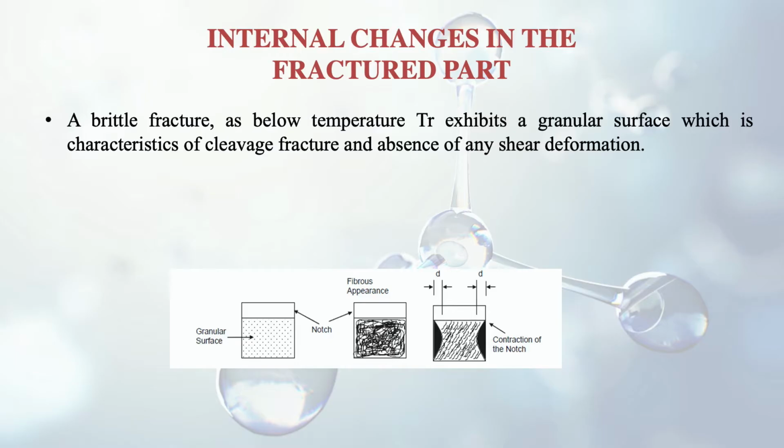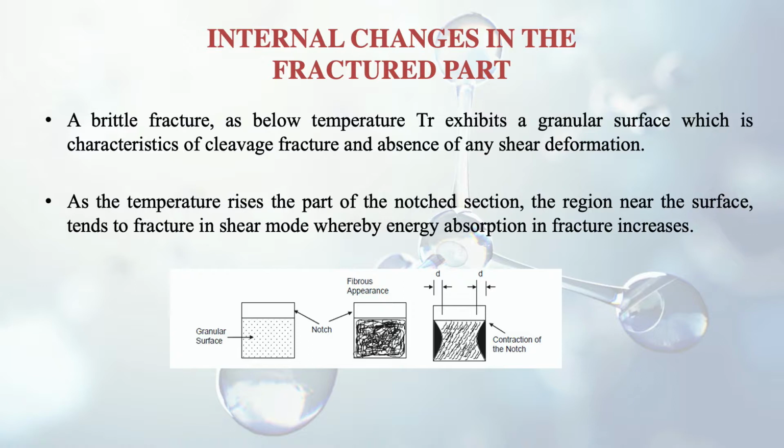So after discussing the temperature effects, the low temperature effect and the high temperature effect, let's see what microscopic changes there are in our specimen. A brittle fracture below temperature TR, that was the transition temperature, exhibits a granular surface, like you can see here in the figure. The granular surface in the case of brittle material is characteristic of cleavage fracture and the absence of any shear deformation.